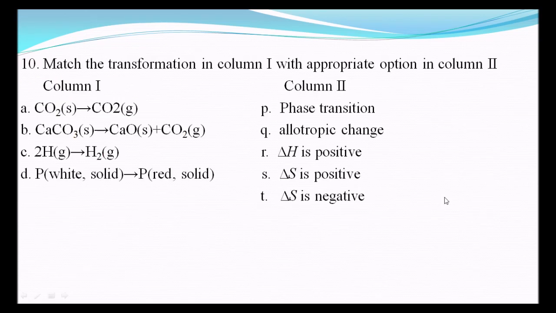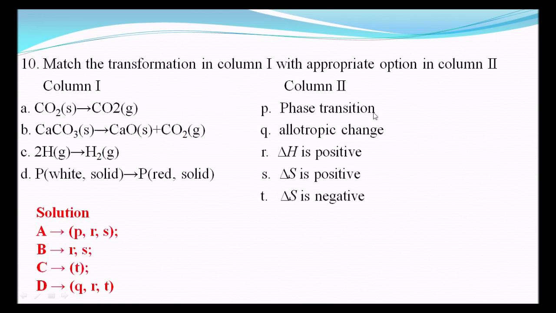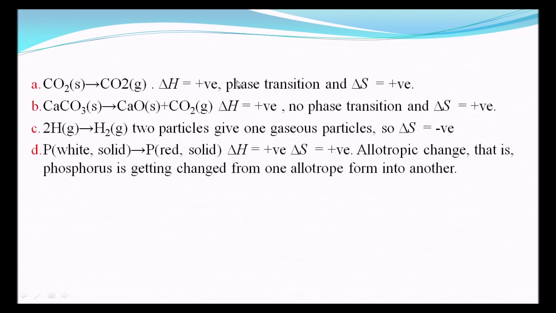Match the transformation in column 1 with the appropriate option in column 2. So in column 1, we have carbon dioxide solid to carbon dioxide gas. We can see carbon dioxide solid is converted to gas. Therefore, the randomness increases. Therefore, delta S is positive and delta H is positive, and there is a transition in phase. And CaCO3 is converted to CaO plus CO2. So here there is no phase transition because the solid is converting to solid plus gas, but solid is still there. It is not completely converted to another phase. Therefore, no phase transition. Delta S is positive and delta H is positive.